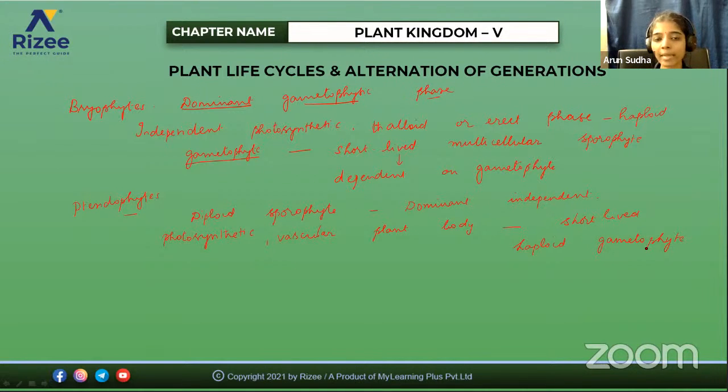but there exists a short-lived haploid gametophyte. So if you take algae, most of the algae are haplontic, but some algae like Ectocarpus, Polysiphonia, and kelps are all haplodiplontic.